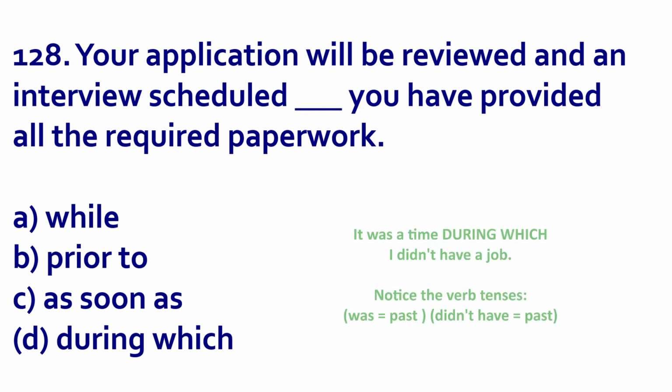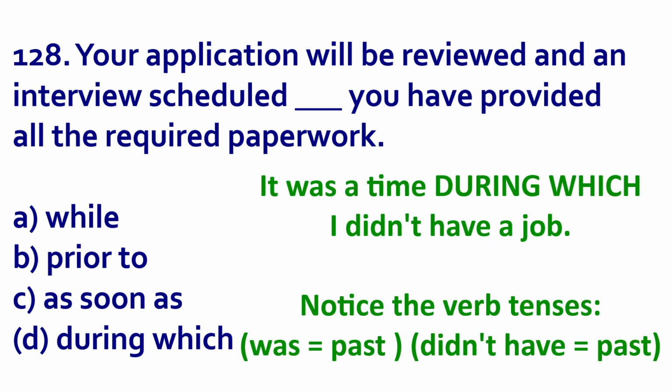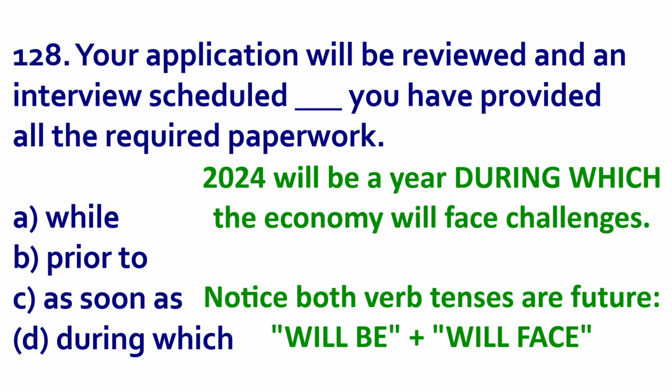Now, let's look at examples. It was a time during which I didn't have the job. So you're saying during that time, I didn't have a job. Notice the verb tenses are the same. It was and I didn't have, both past. Another example, 2024 will be a year during which the economy will face challenges. So the economy will face challenges during this year. Notice the verb tenses are the same. Future, will be, and the economy will face, future.